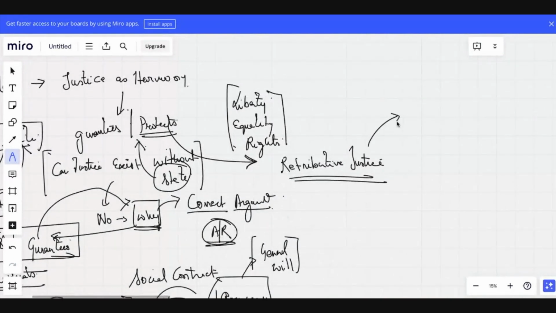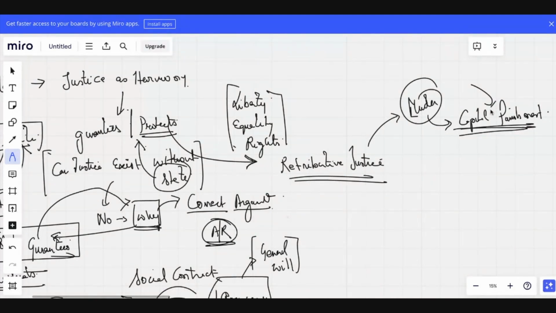If, suppose, someone commits murder, then why do we say that in India there is a concept of capital punishment? Why is that? What is the basis of this concept of capital punishment? Hmm? Whereas there is a distinction. You should not get confused by this: retributive justice is different from restorative justice.